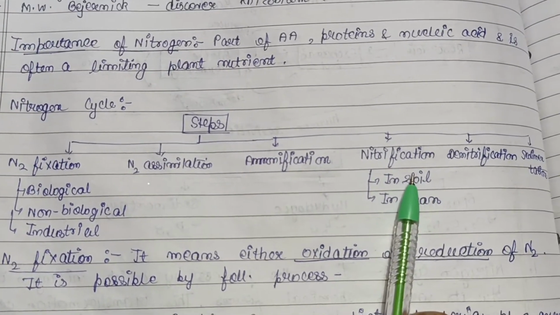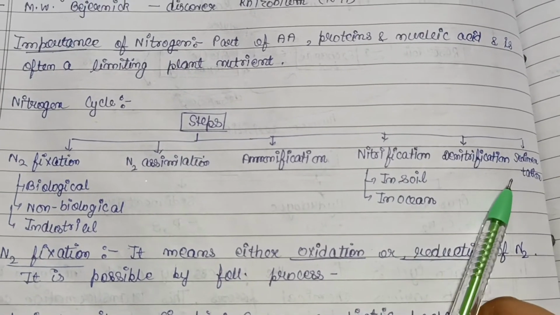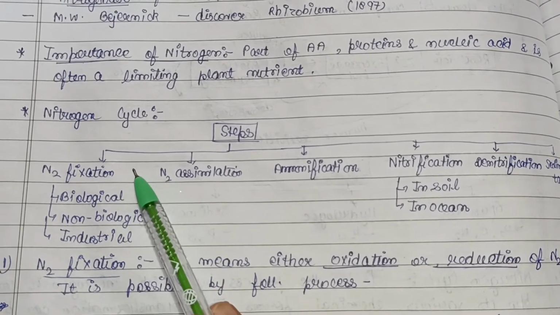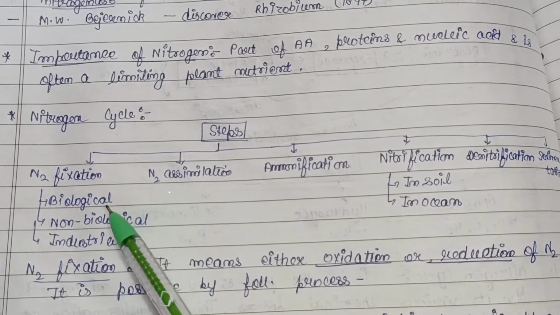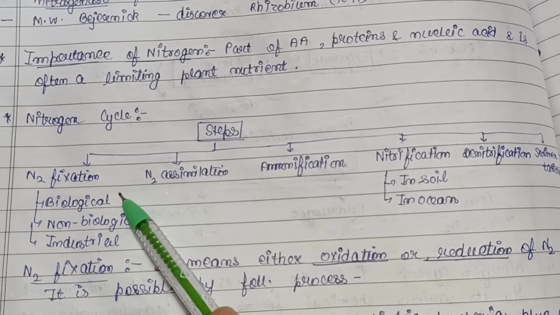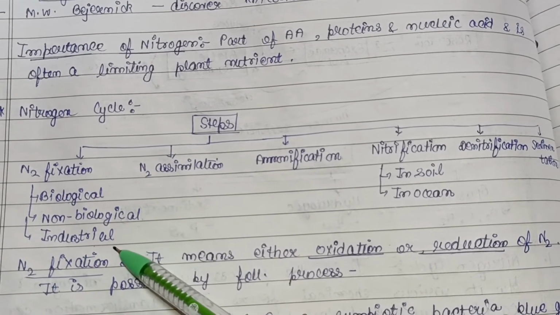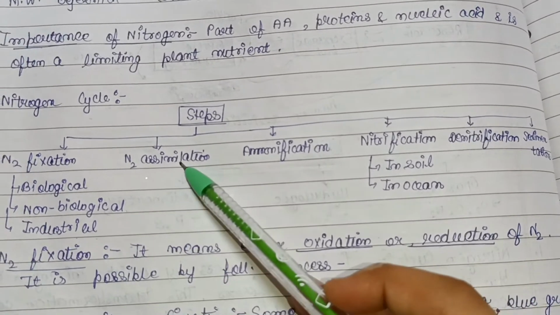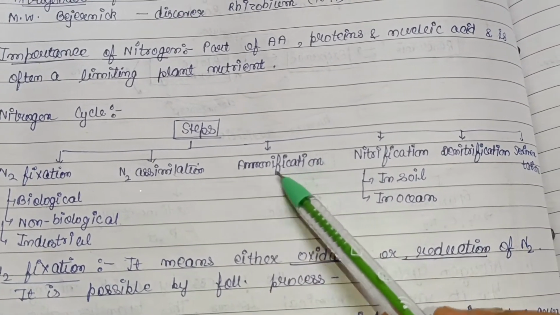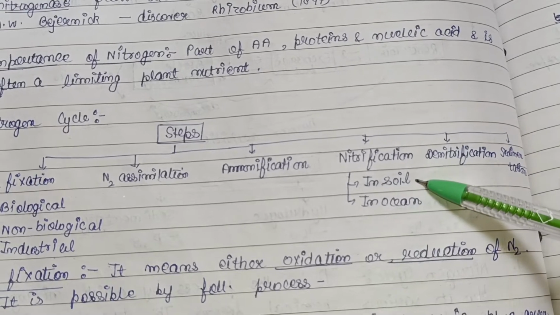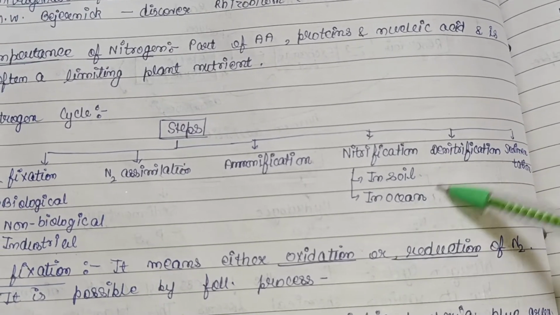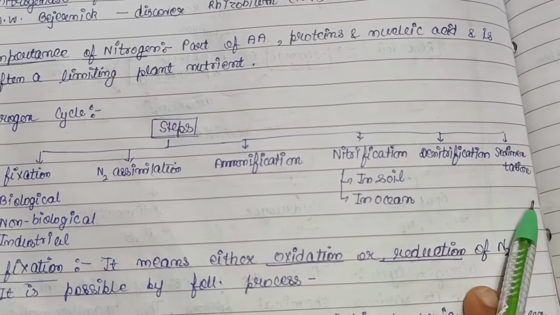Now consider the basic steps of the nitrogen cycle. First is nitrogen fixation. How is nitrogen fixed? By three forms: biological fixation, non-biological fixation and industrial fixation. Then nitrogen assimilation, then ammonification, then nitrification, which occurs in soil and then in the ocean, then denitrification and sedimentation.